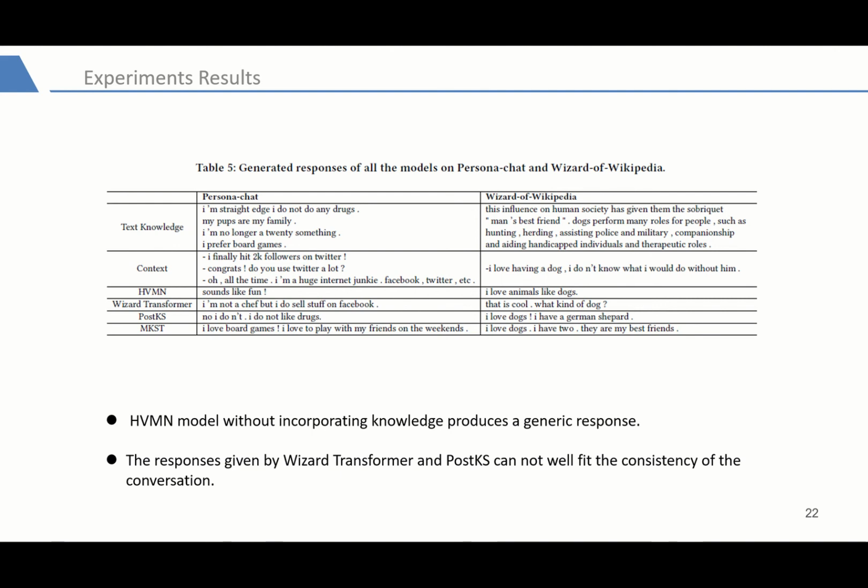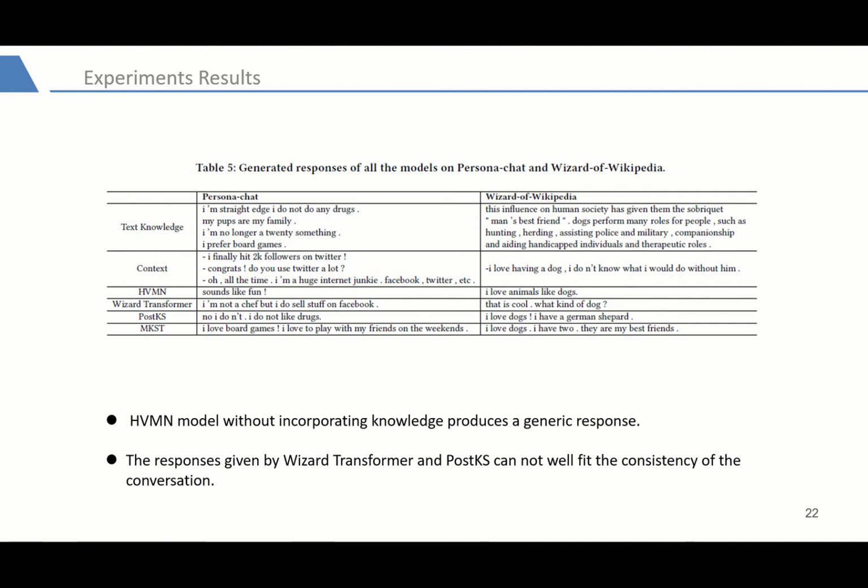Wizard Transformer and BERT Post KS have the ability to incorporate external knowledge. However, their responses cannot well fit the consistency of the conversation. In comparison, our MKFT model performs better since its response is more proper for the scene by mentioning exactly the bird games. This simple example shows that MKFT can generate more appropriate and informative responses than the baselines.